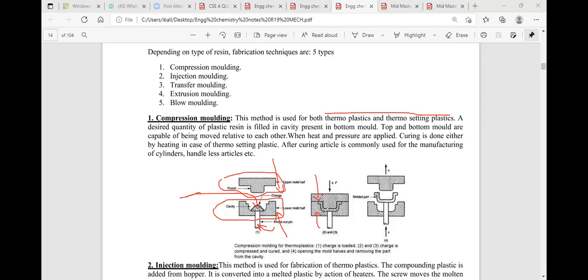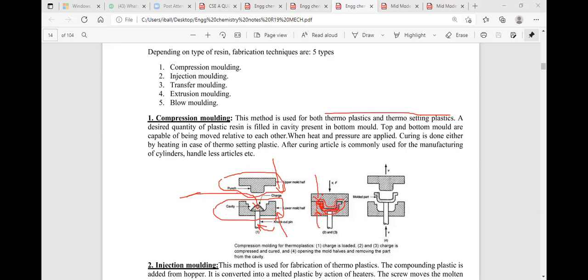Now I would like to increase the temperature. When we increase the temperature, the plastic is converted to the molten state. That means the solid plastic, when heated to a higher temperature along with pressure, is converted to molten plastic, and the shape becomes U-shaped. Now we are getting a U-shaped plastic article.